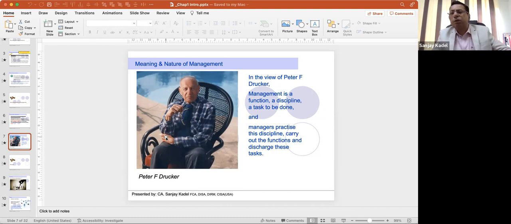He says management is a function, a discipline, a task to be done. And managers practice this discipline, carry out the functions and discharge this task. So as part of strategic management, we have seen the first word, the small word called management. Now what is strategy?